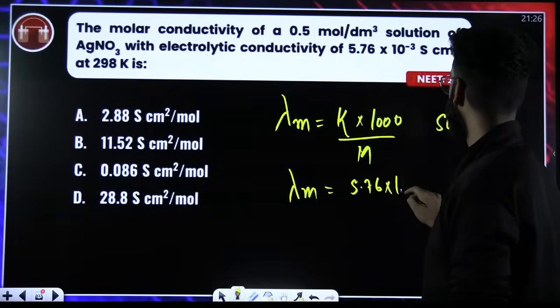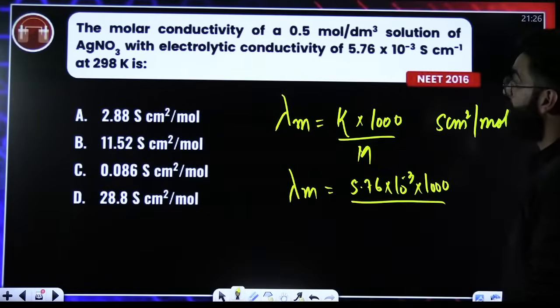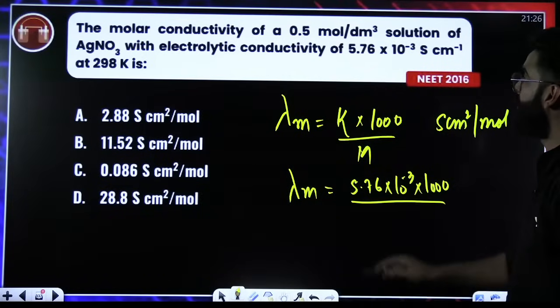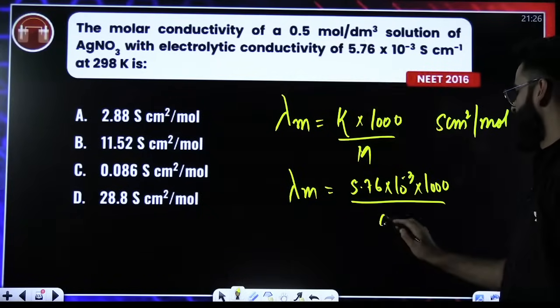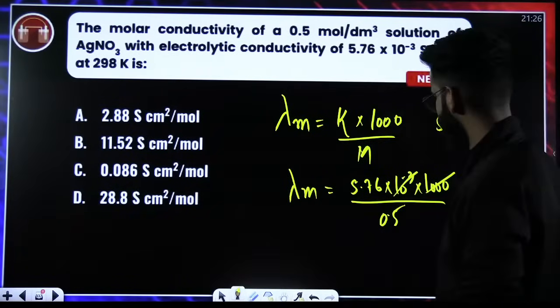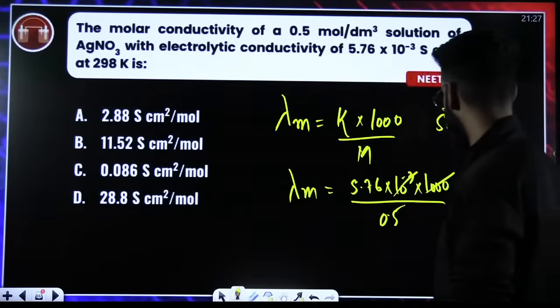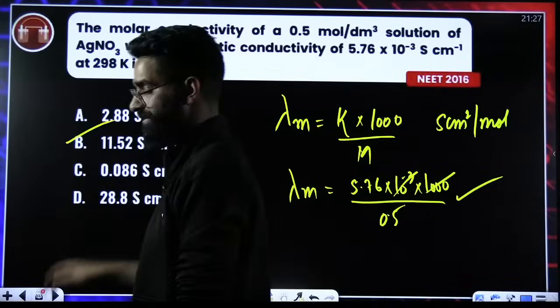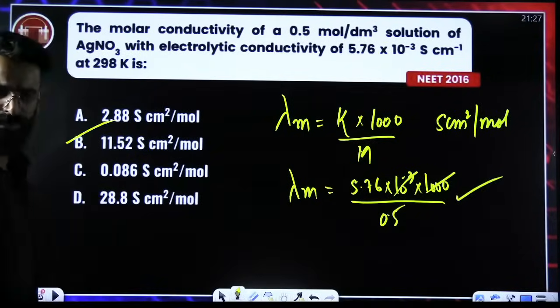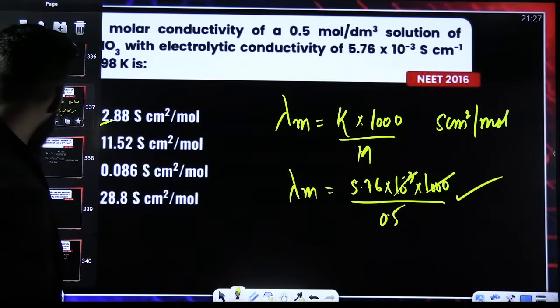5.76 into 10 raised to the power minus 3, multiplied by 1000, divided by molarity. Molarity is moles per liter basically, so 0.5. So this term cancels. Solve it and get the answer. It will be 11 point something, I believe. Option B is going to be the answer of this question.